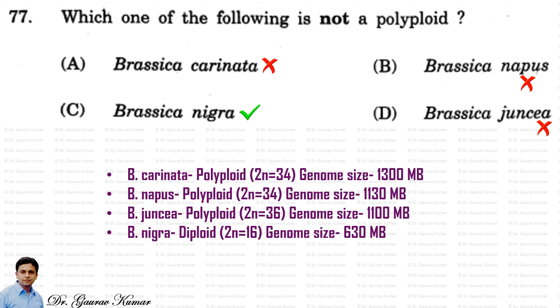Brassica napus is polyploid, 2n equals 38. The genome size is 1130 MB. Brassica juncea is also polyploid, 2n equals 36. The genome size is 1100 MB. While Brassica nigra is diploid, it has 2n equals 16 and a genome size of around 630 MB. So the answer we already discussed: Brassica nigra is not a polyploid, it is just a diploid.